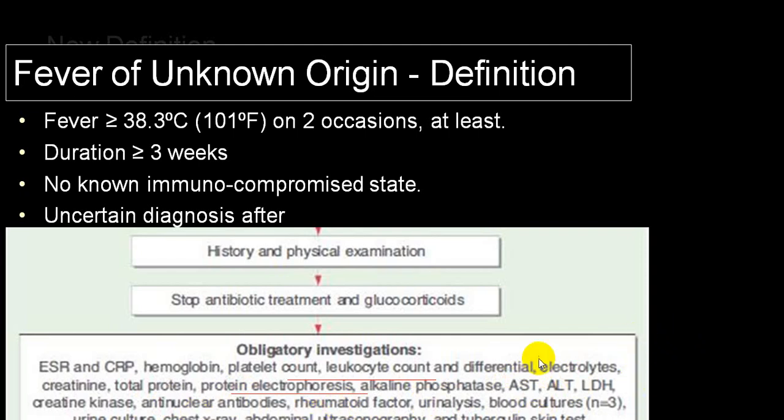All these are included in obligatory investigations. In spite of all these investigations, still we are not able to confirm the diagnosis. We are not certain of diagnosis. We put them into FUO or PUO, fever of unknown origin or pyrexia of unknown origin.